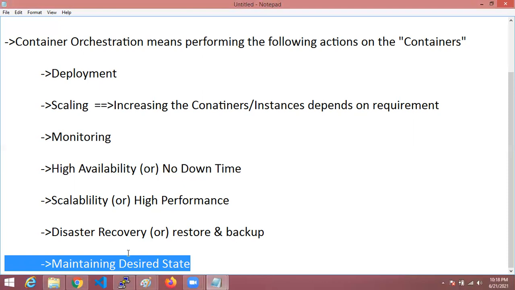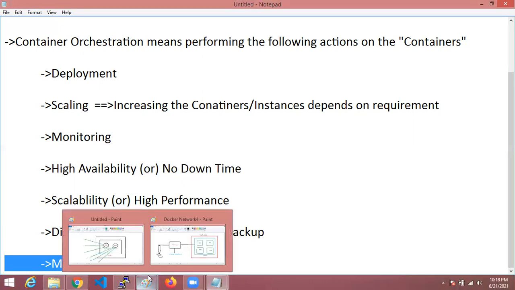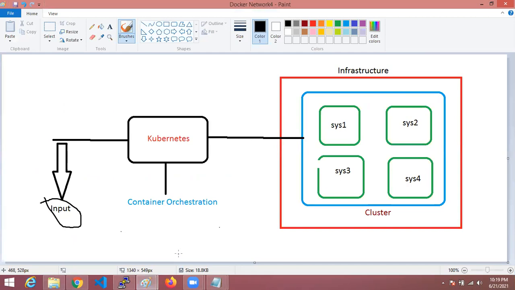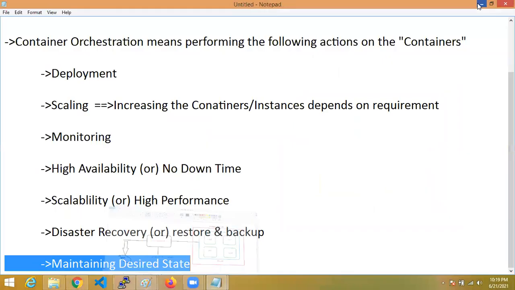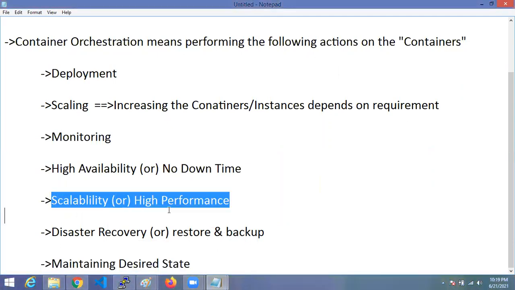Everything in production, the actions we are seeing, is happening in real-time with the help of an orchestration tool like Kubernetes. If Kubernetes runs, high availability happens without any downtime. Scaling will happen, deployment will happen, monitoring will happen. These things are required nowadays, and they will be provided by Kubernetes. These are all features of Kubernetes, we can say. And also, as I said already, scalability and high performance: whenever it is required, it will scale up the application instances, and whenever it is not required, it will scale down.